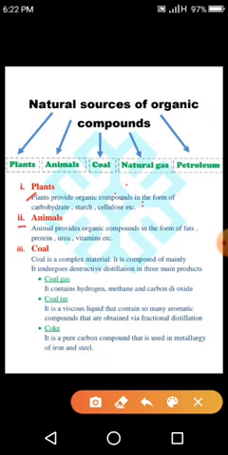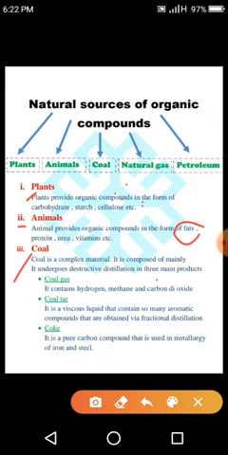Then animals. In the rejection theory, we studied that urea can also be synthesized in the laboratory, but the main source of urea was the urine of animals. Other than urea, proteins, vitamins, and fats are also found in the animal body, and animals are a natural source of organic compounds.